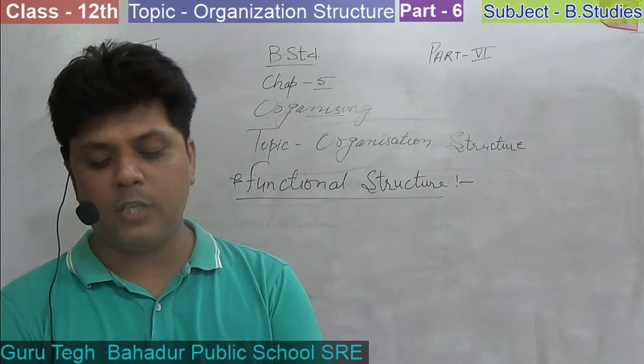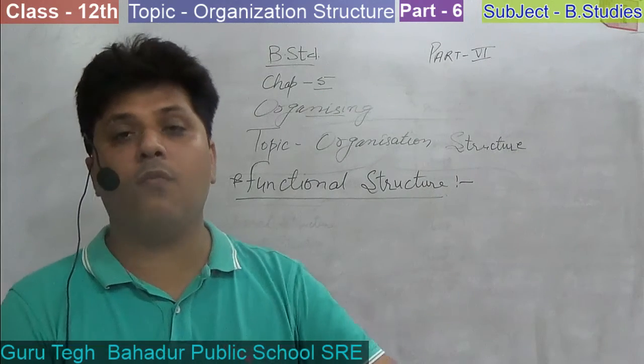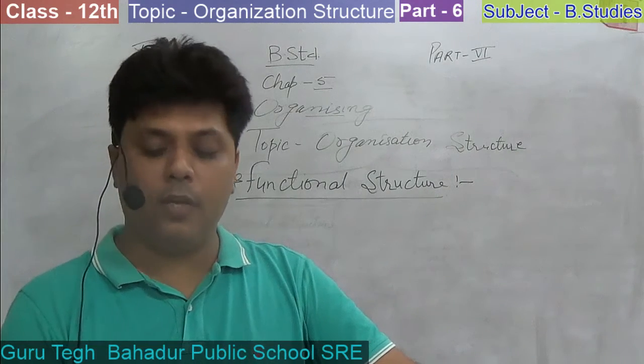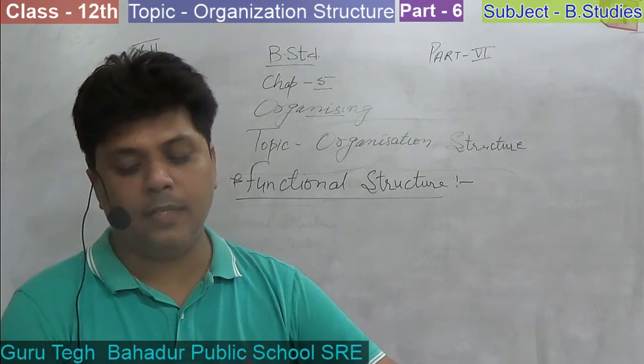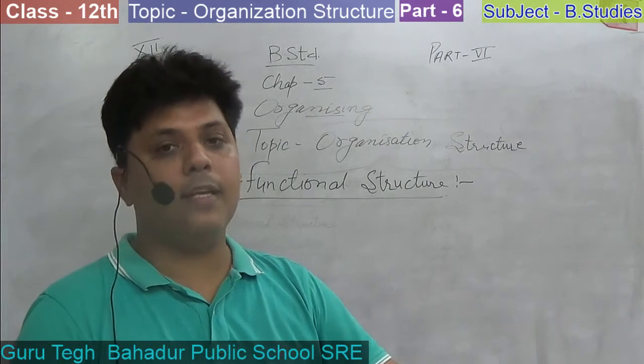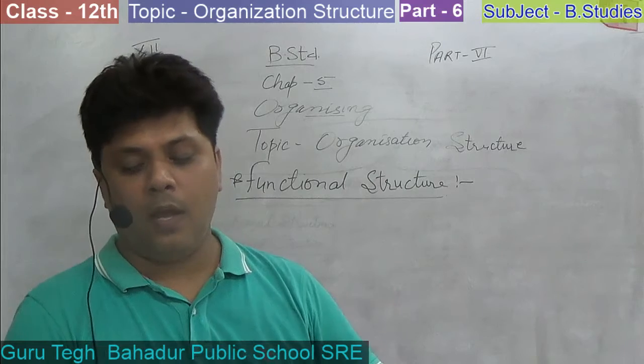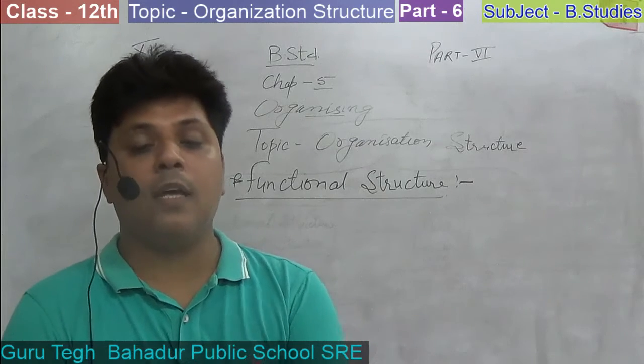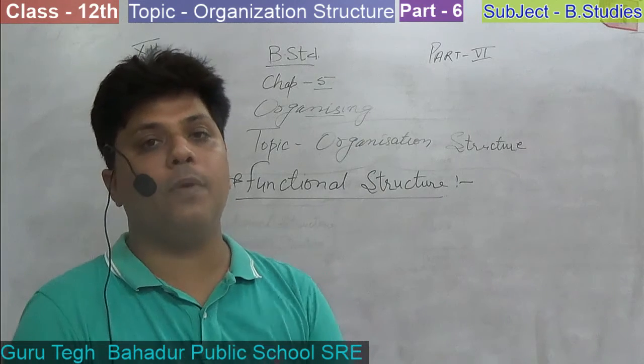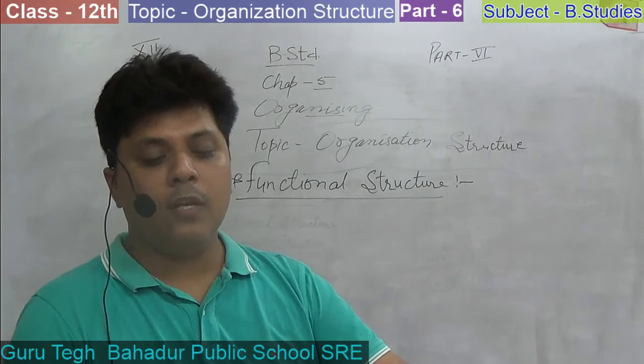So the organization structure can be defined as a framework within which managerial tasks are performed. It specifies the relationship between work and resources, because it helps us identify the relationship between authority and responsibility.